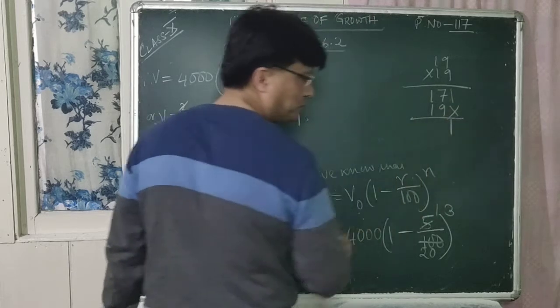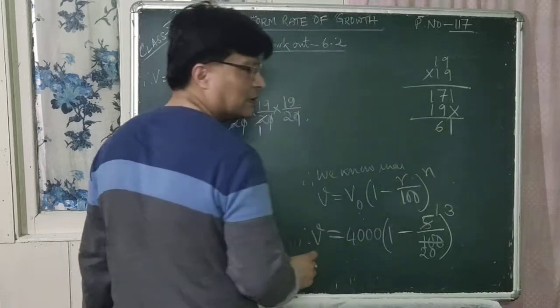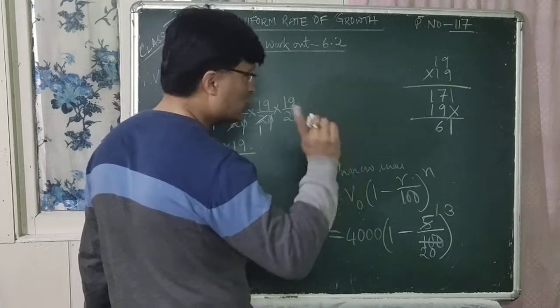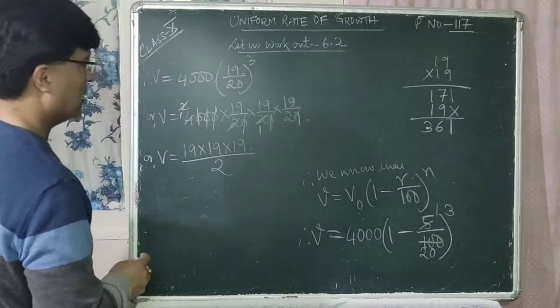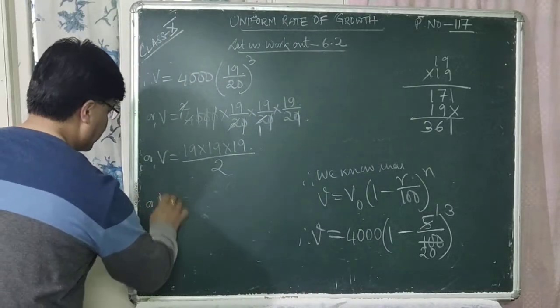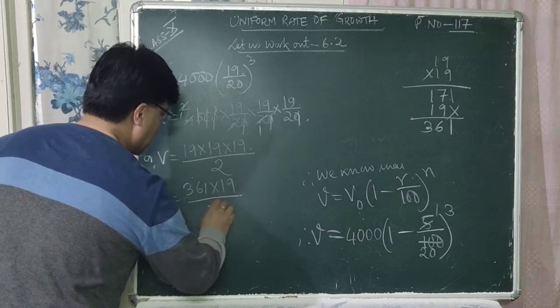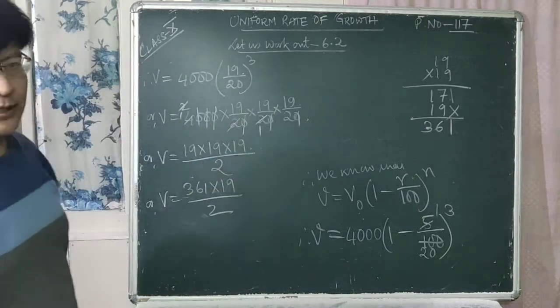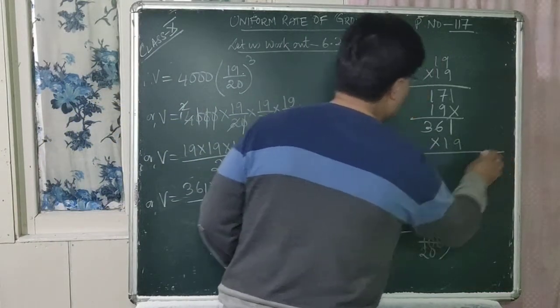That means 1. 9 plus 7 is 16. 6, 1, 1 plus 1 plus 1 is 3. That is 361. 361 into 19 divided by 2. Again this 361 is multiplied by 19, right? Multiplied by 19 here again.